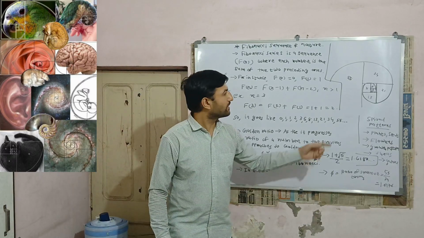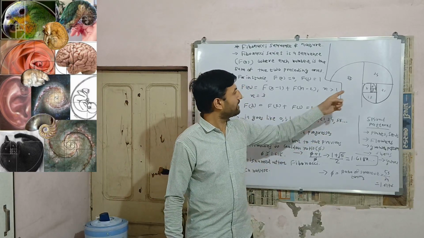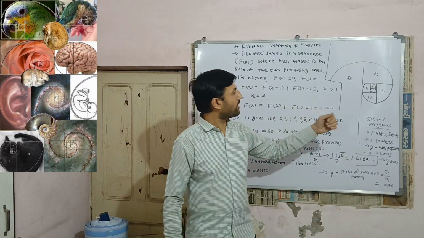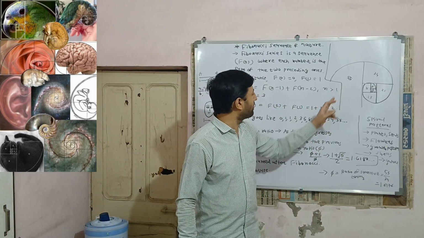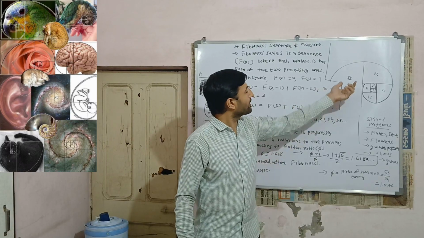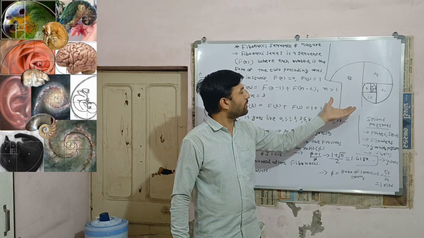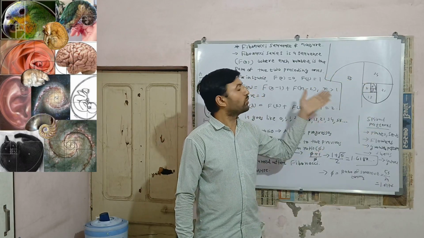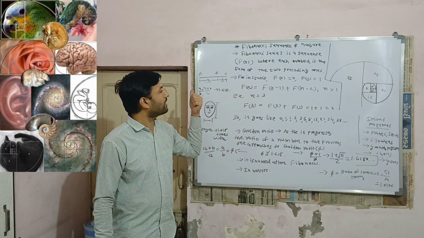For instance, here I have used these numbers in this spiral shape. Here you can observe that right from 5 to 55, I have denoted these numbers in spiral shapes. So this is the geometry of spiral, any shape that you can understand using Fibonacci series and golden ratio.